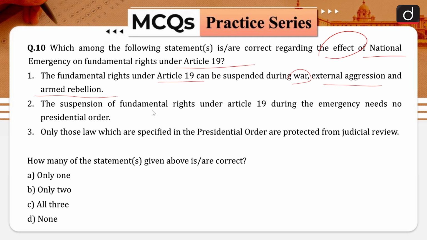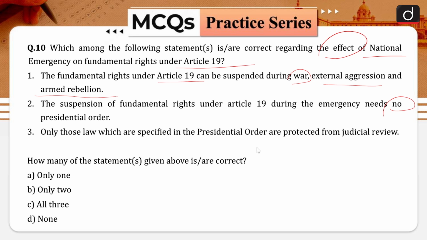Statement 2: the suspension of fundamental rights under Article 19 during the emergency needs no presidential order. Statement 3: only those laws which are specified in the presidential order are protected from judicial review. How many of the statements given above are correct in nature?